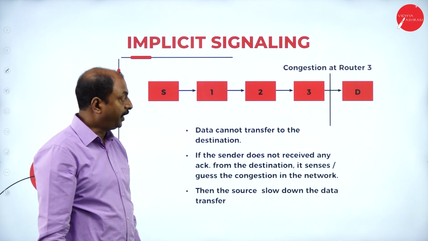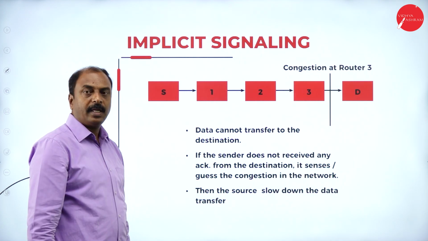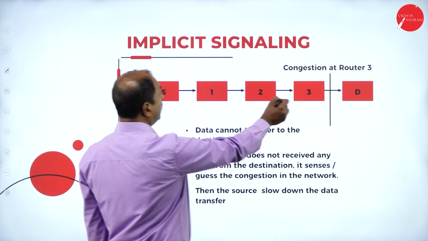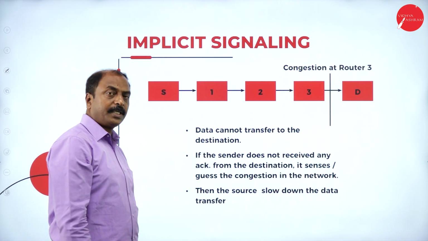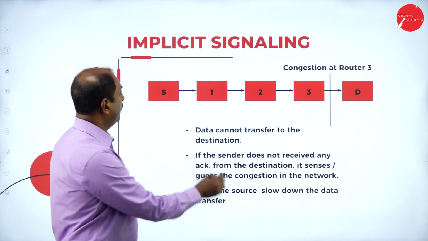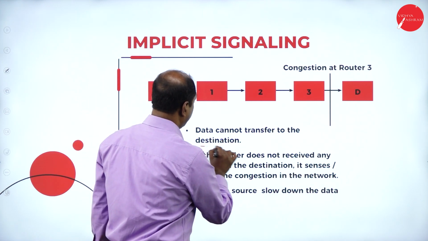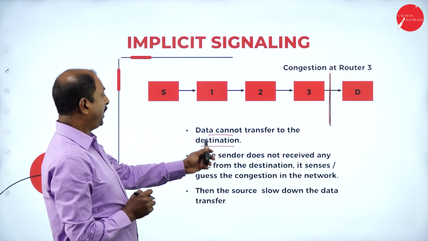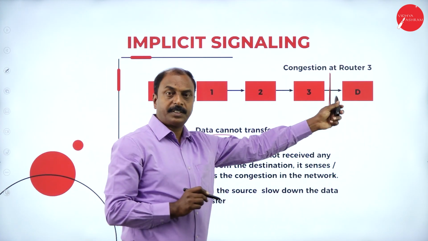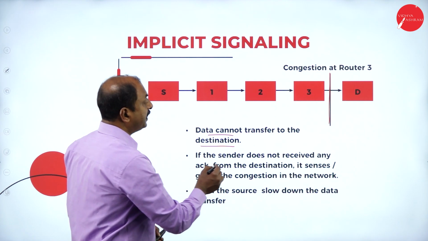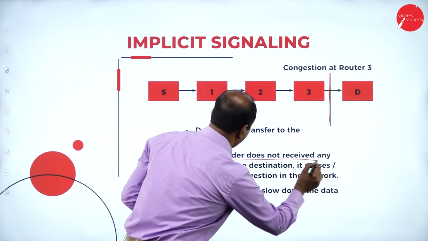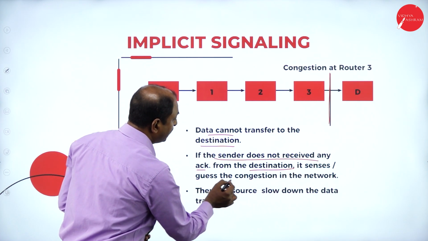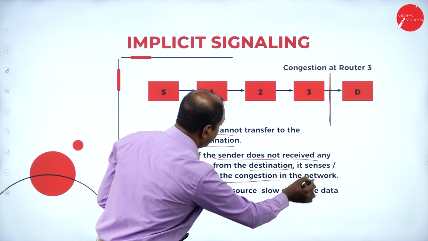Another method of congestion control is implicit signaling. Let us take the same example, source and destination with multiple nodes in a network. Now, data cannot transfer to the destination if there is a congestion at router 3. If the sender does not receive any acknowledgement from the destination, it senses the congestion in the network.